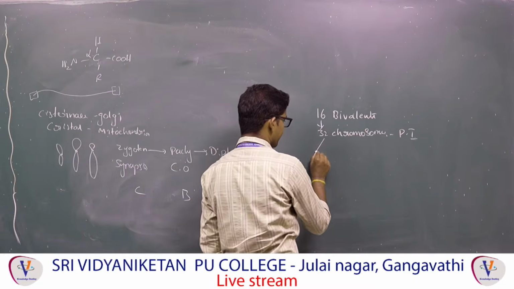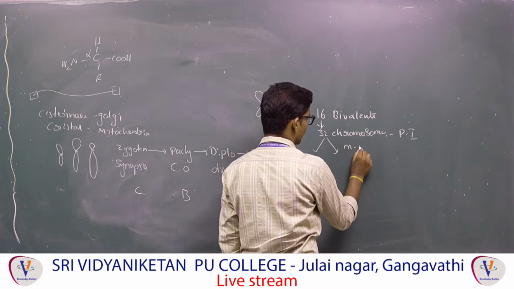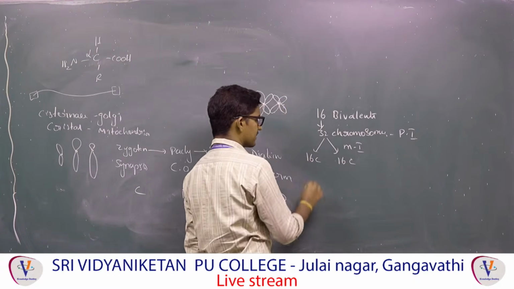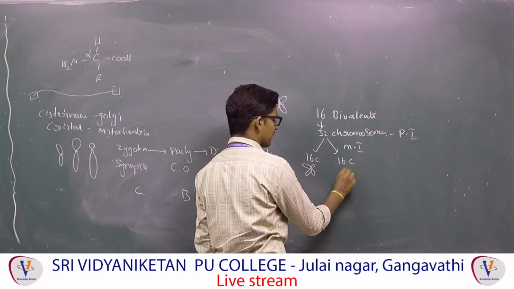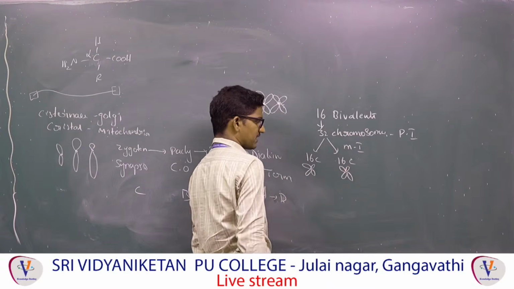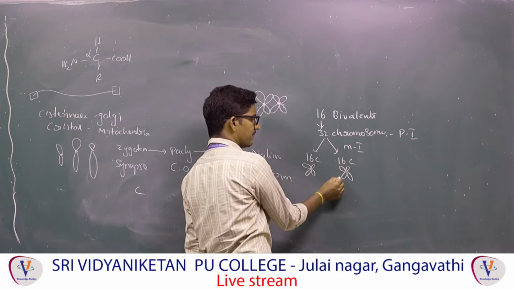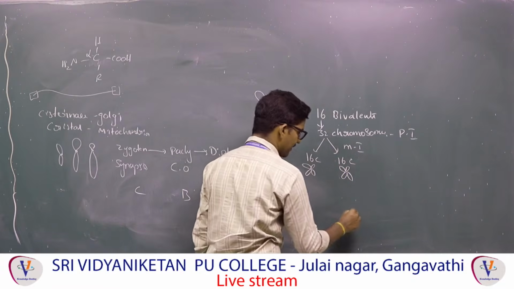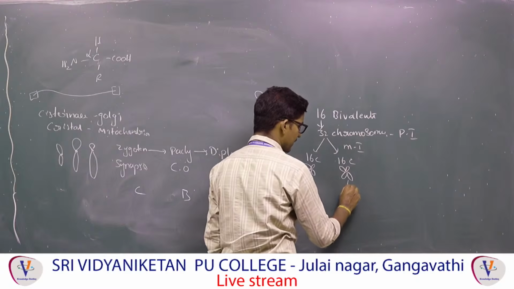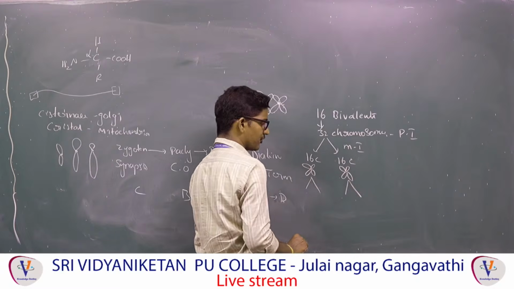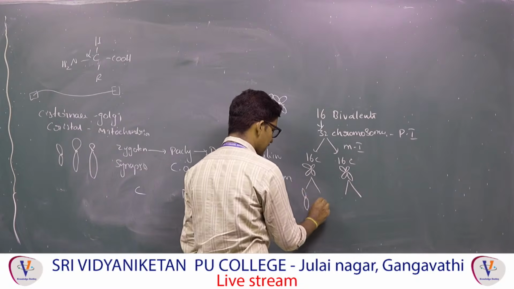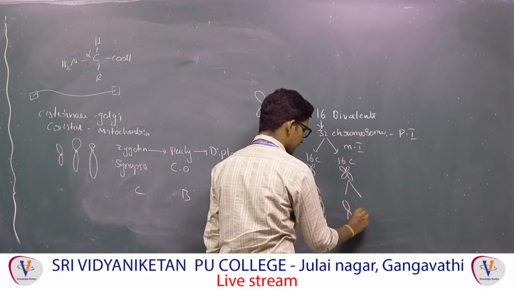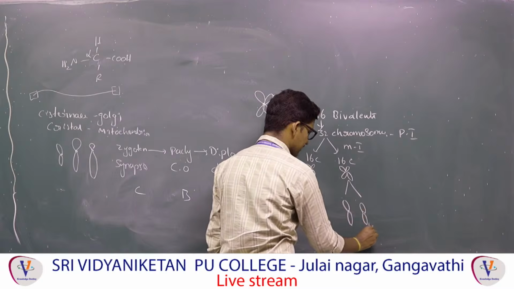So at the end of meiosis 1, 16 chromosomes will be separated, each chromosome having 2 sister chromatids. So 2n will become n at the end of meiosis 1. Now they are asking about the gamete. Gamete means at the end of meiosis 2. Suppose this is producing 2 cells, and this is producing 2 cells. So it becomes like this: here 16 chromosomes, here also 16, here also 16 chromosomes.